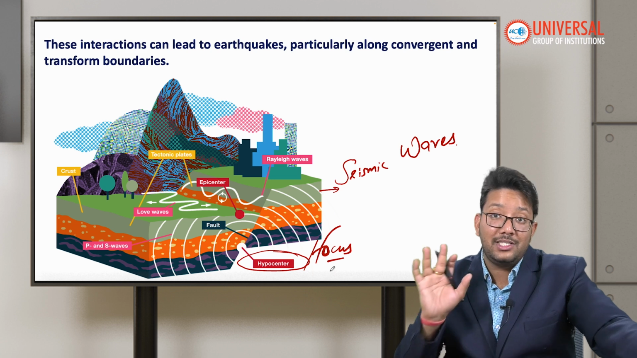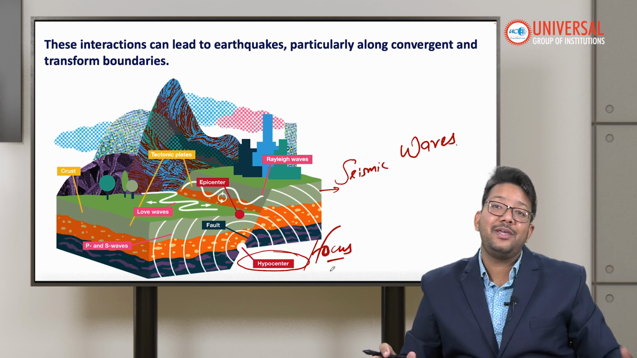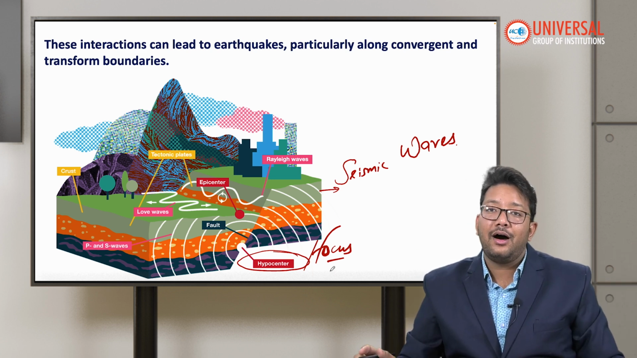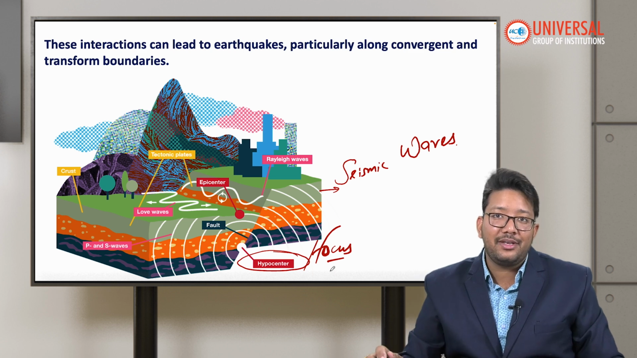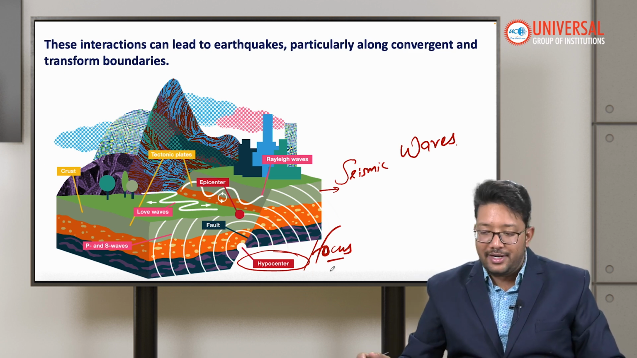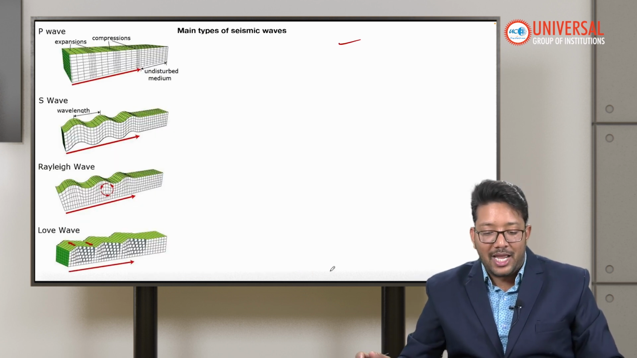Always remember this, because it has been asked in the UPSC examination as well as the UGC NET examinations. Okay, let's move on then. The first type of seismic wave is primary waves.